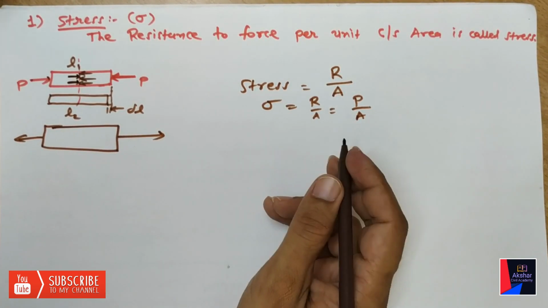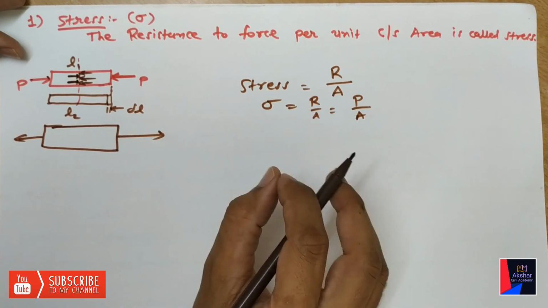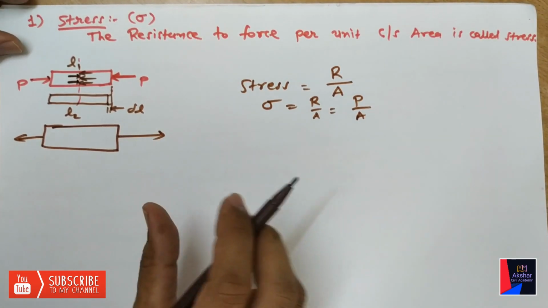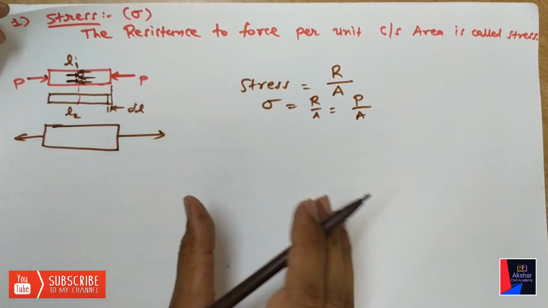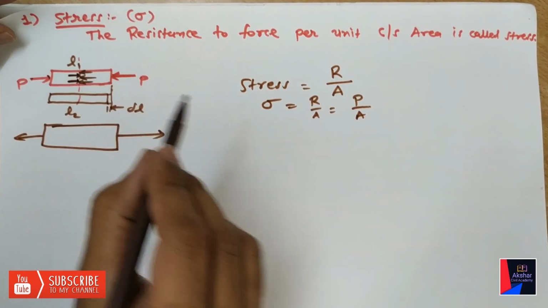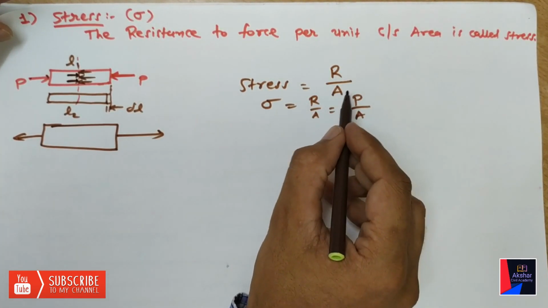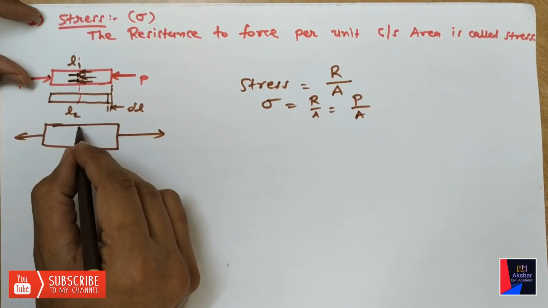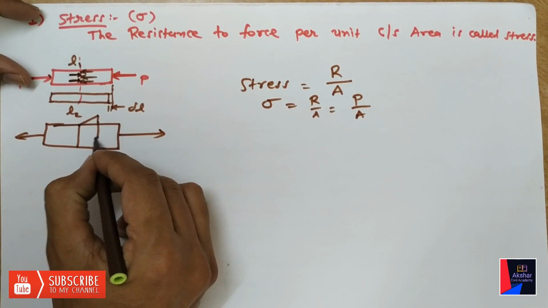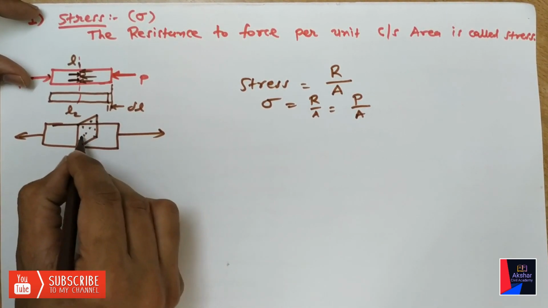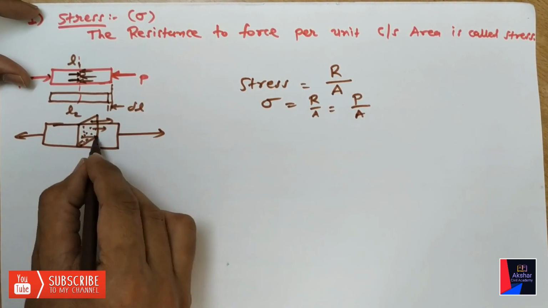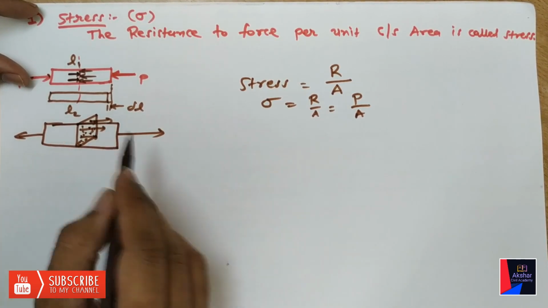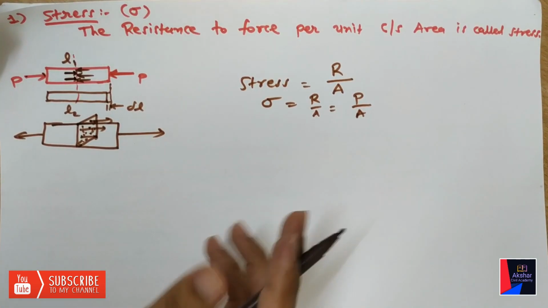So here we can say when external force is applied, it undergoes some deformation and internal resisting forces are set up in the body. This resistance acts over the cross-sectional area, so in that area the resistance force will be on every particle. So the resistance force per unit cross-sectional area is called stress.